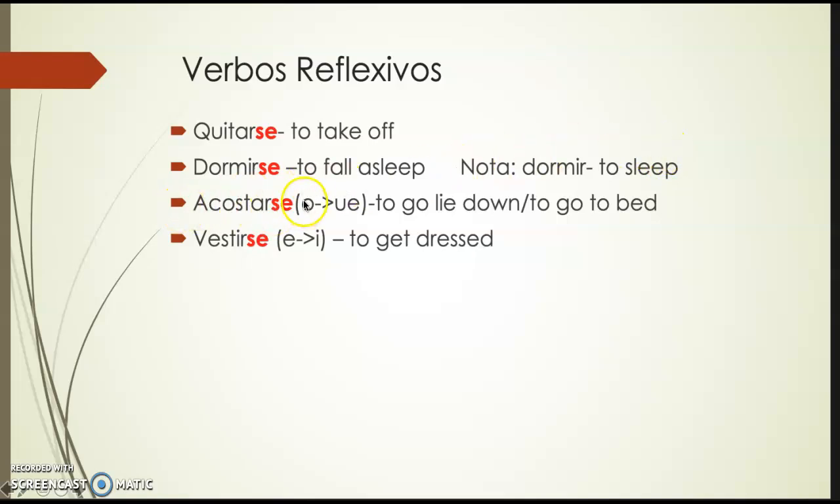And some of these verbs, I put something in parentheses. Those mean that the verb is an irregular verb, and the stem or the root will change. So you see this O will change to UE, and this E will change to I when you conjugate in the present tense.